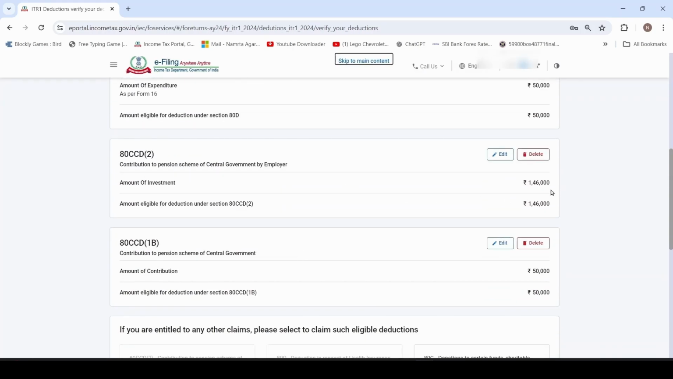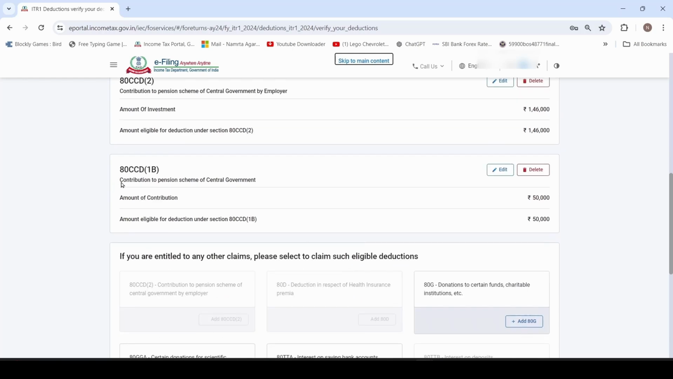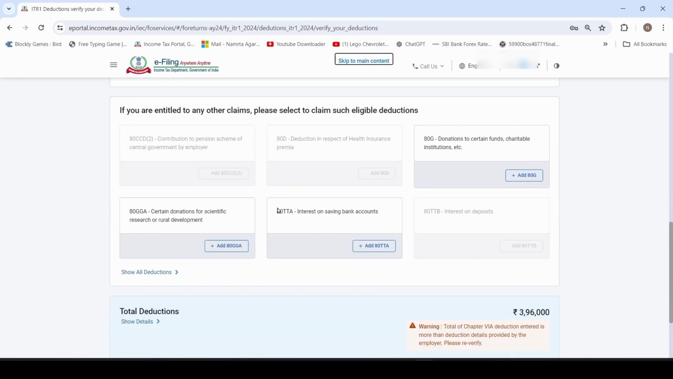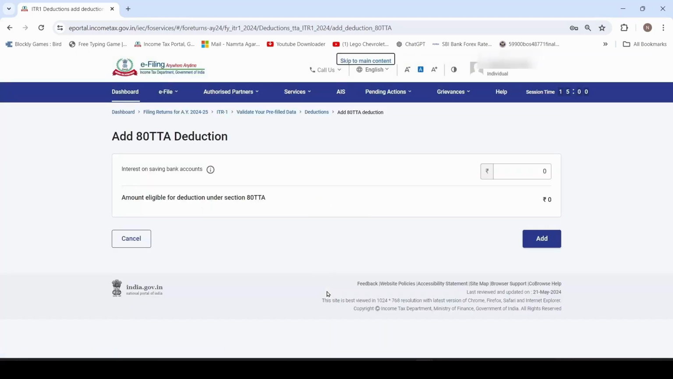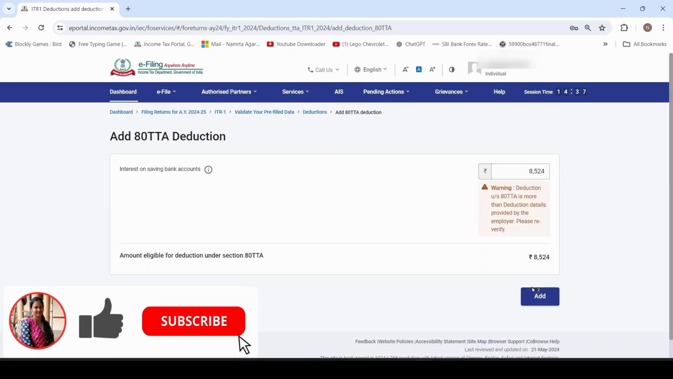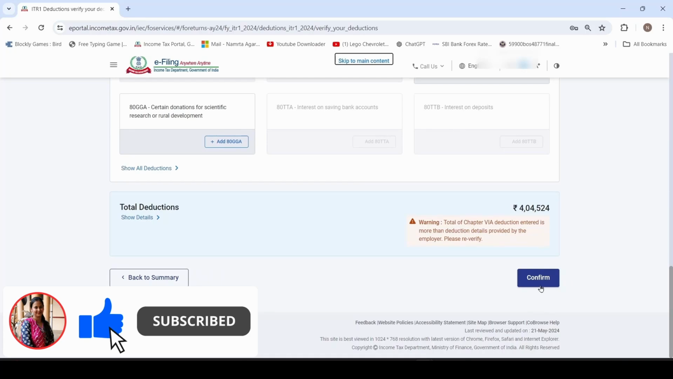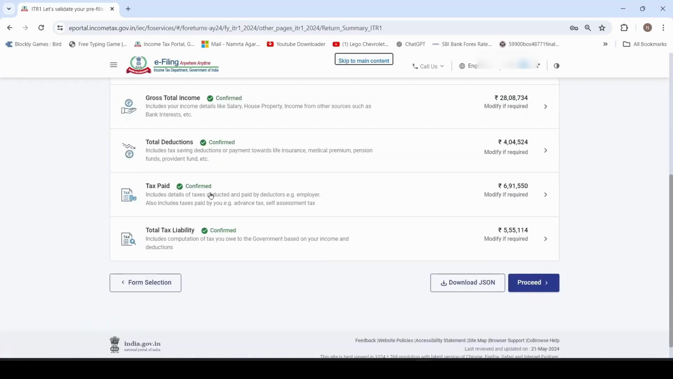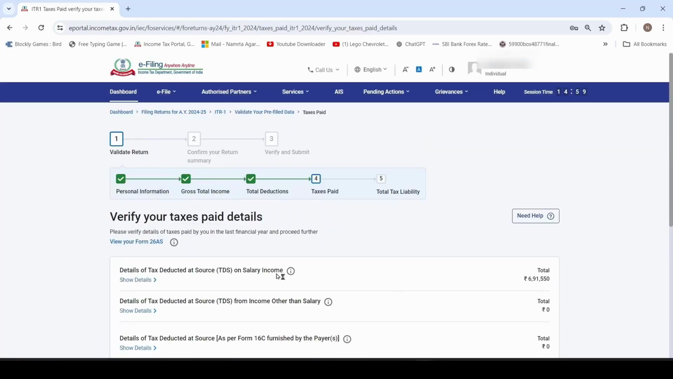80CCD2, that is 1,46,000, it is correct. 80CCD1B, that is 50,000, this is also correct. Here deduction of 80TTA is showing. I have forgot to mention in previous list, so I am adding here. Add 80TTA. This is interest on saving bank. You can write here maximum limit of 10,000, but eligible limit will show here. You can correct it and click on add. Click on confirm. Now go to add tax paid.